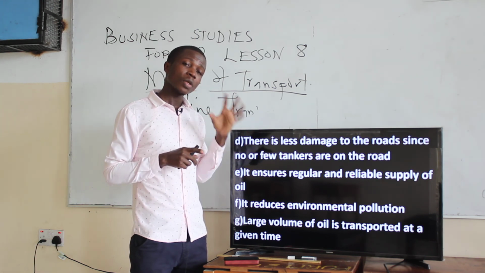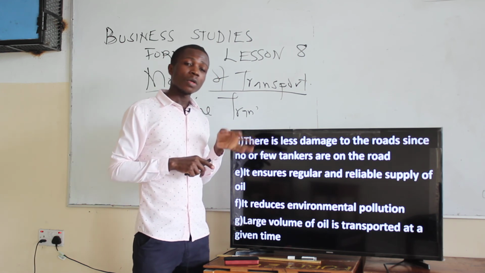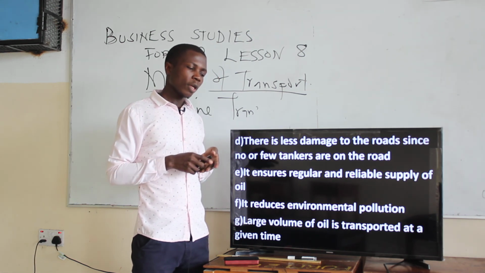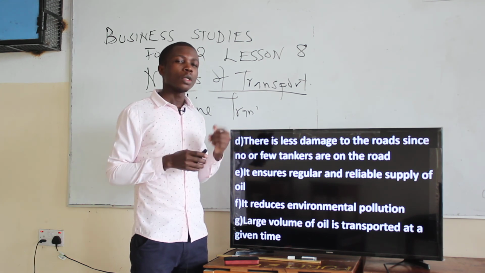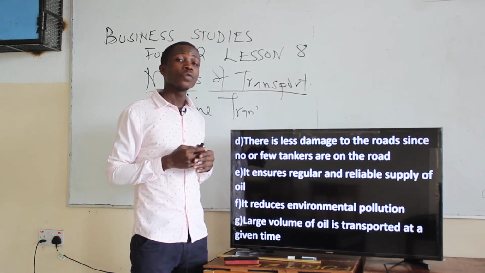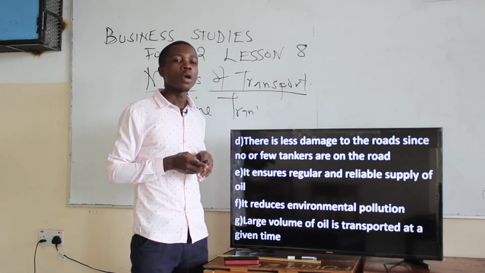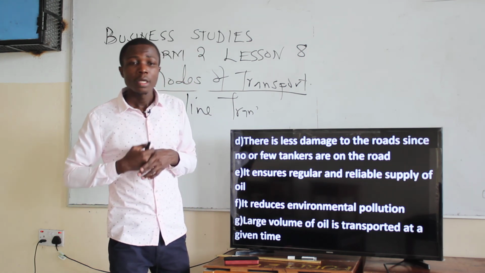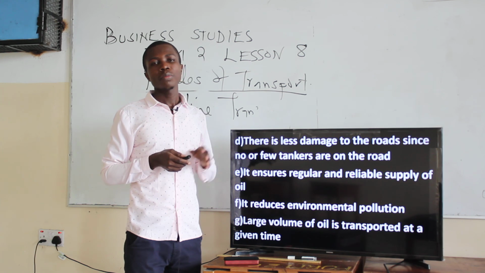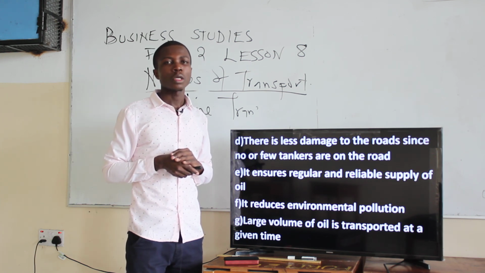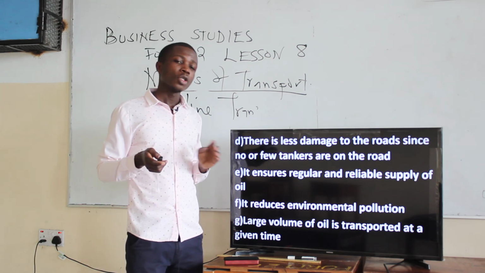When you use a tanker, there is noise. But when you use a pipe, there is no noise. The oil moves easily to the destination. Then the next, a large volume of oil is transported at a given time. Through a pipe, a large volume of oil can be transported as compared to other means of transport.